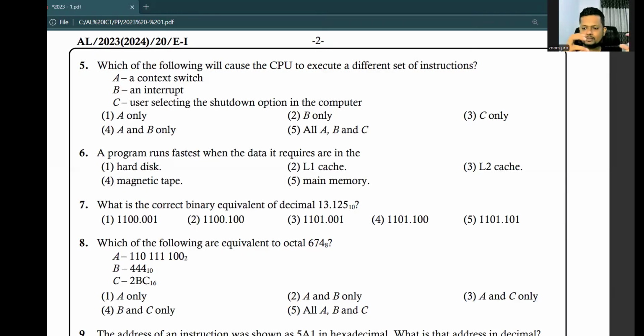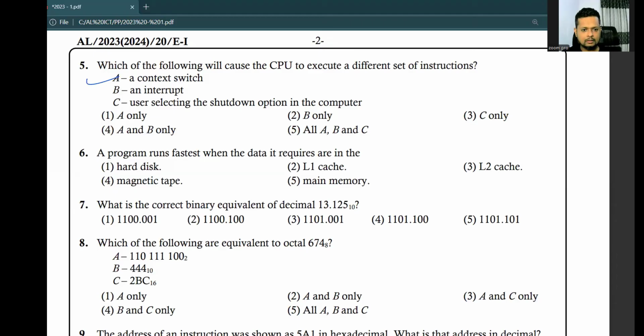CPU context switch means the CPU is switching between processes. One process comes to the CPU, executes a little bit, then goes back to the ready stage. Another process comes to the run stage, executes a little, then goes back to the ready stage. When the CPU is switching between processes, it is always dealing with a new set of instructions, because the processes are coming and going. So the CPU is always dealing with new data.